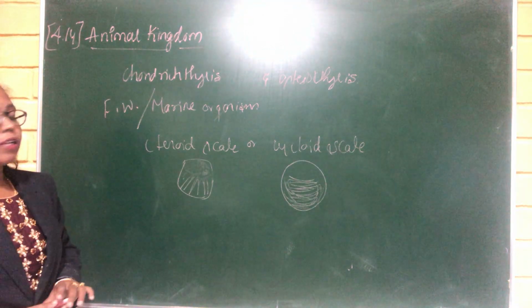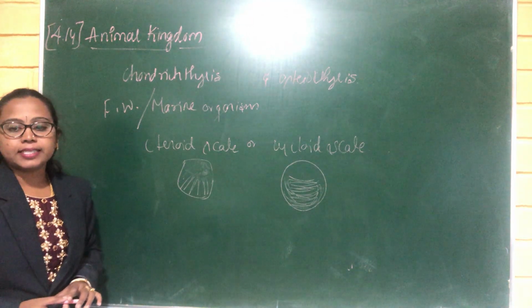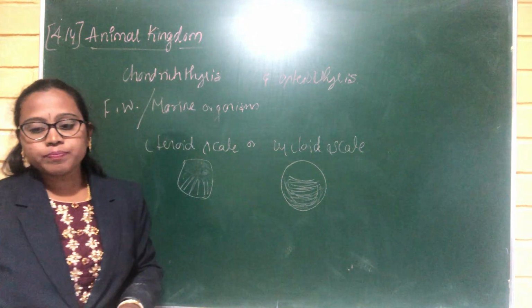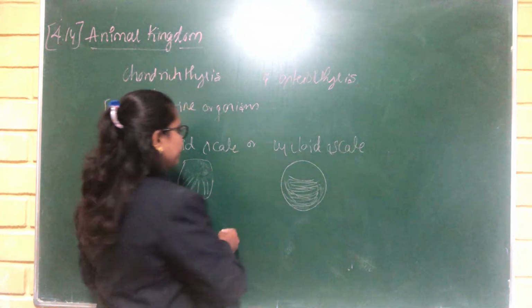And again, four pairs of gills are present and they are covered by the operculum.